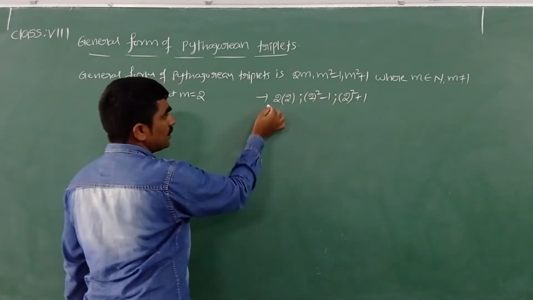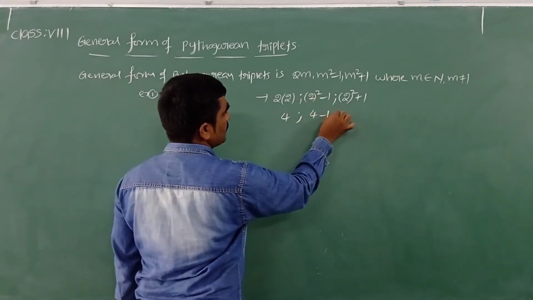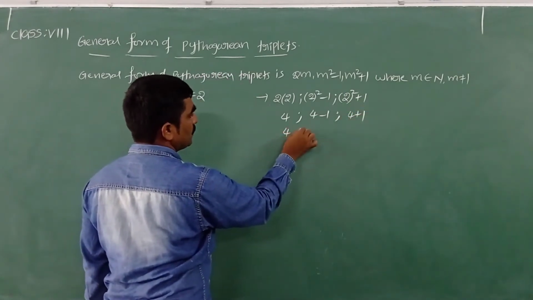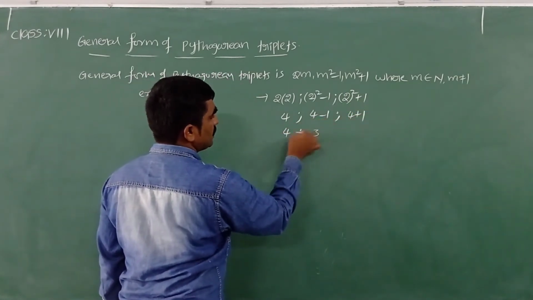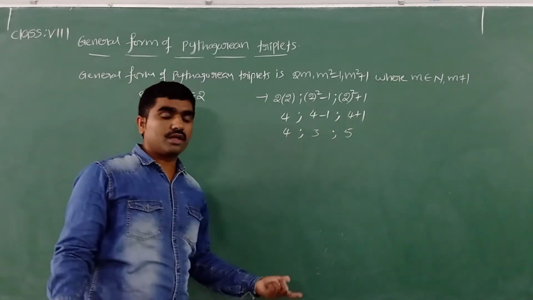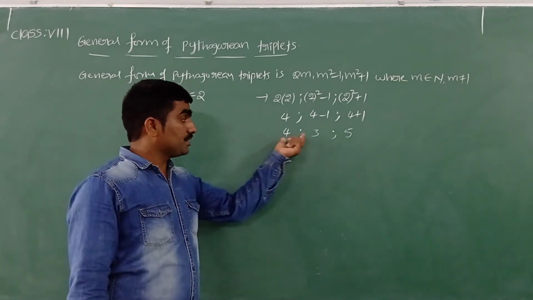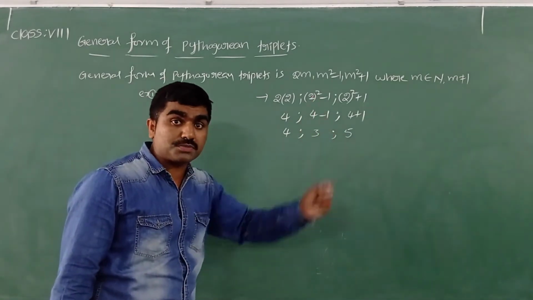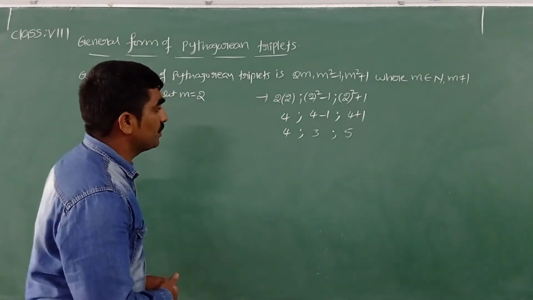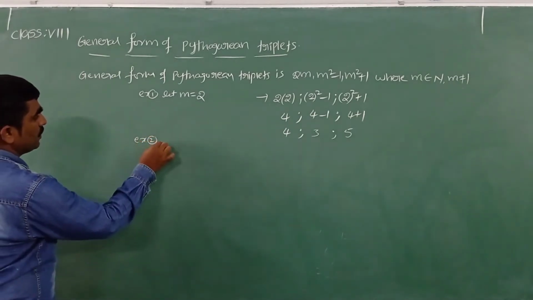Now 2 twos are 4. 2 square minus 1 is 4 minus 1, 2 square plus 1 is 4 plus 1. So 4, 4 minus 1 is 3, 4 plus 1 is 5. 4, 3, 5 are Pythagorean triplets. Pythagorean triplets means these three numbers satisfy the Pythagoras property. What is the property? Hypotenuse square is equal to the sum of squares of the other two sides.